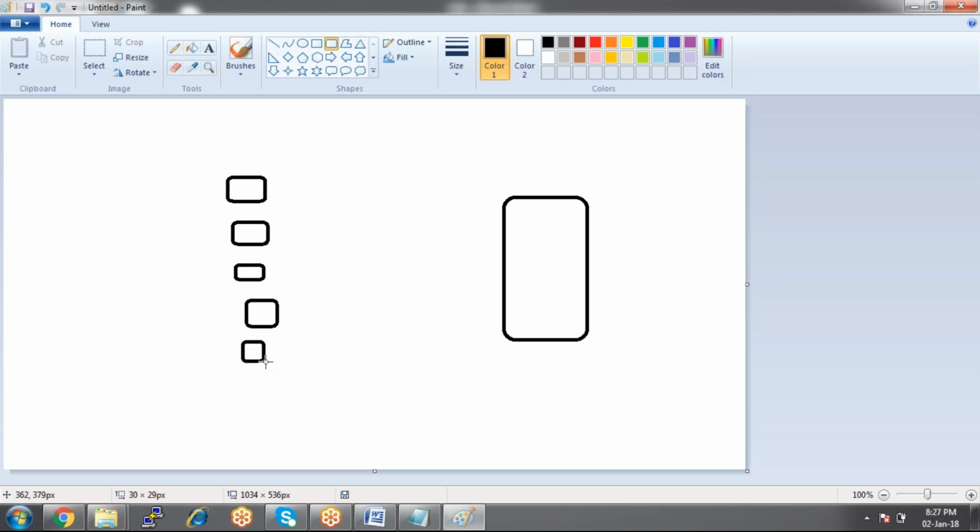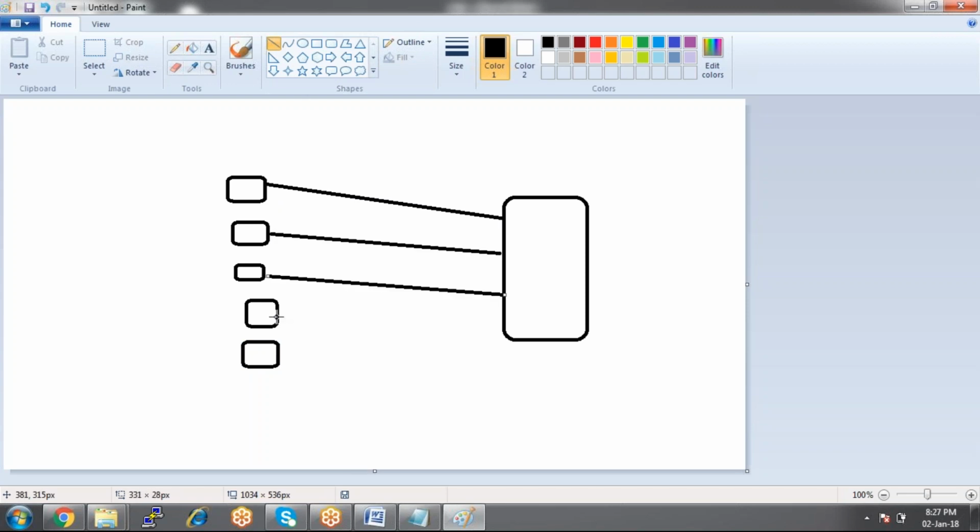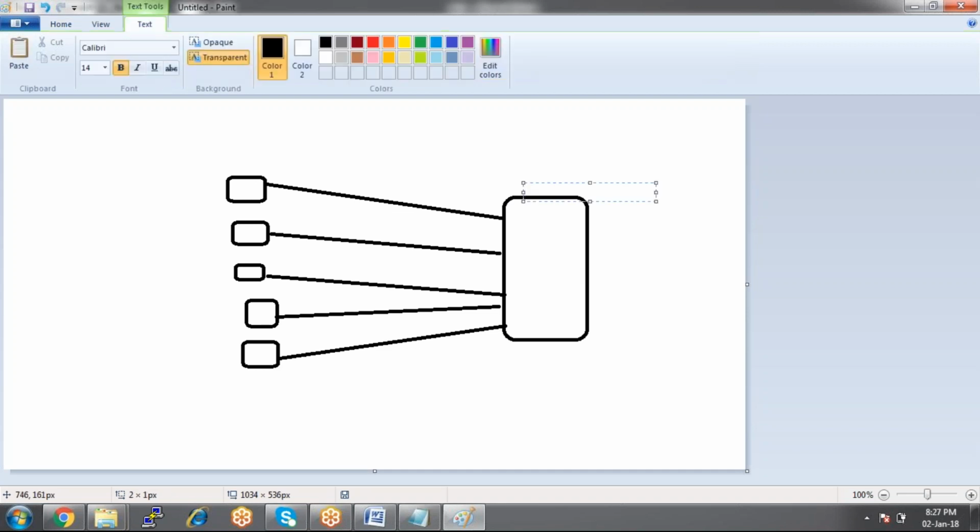Communication has to be established from master to agent. How we establish the communication, that is important here. So this is a master, and these are the agent machines.